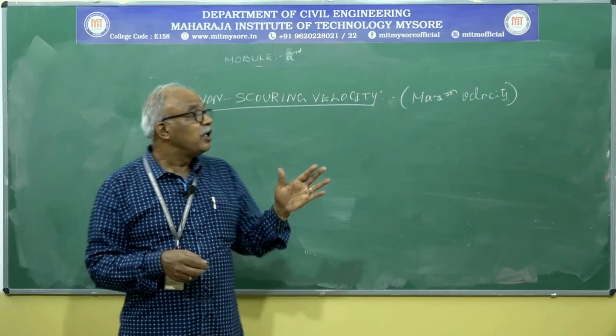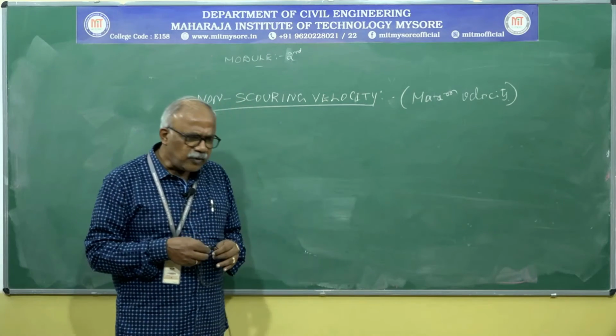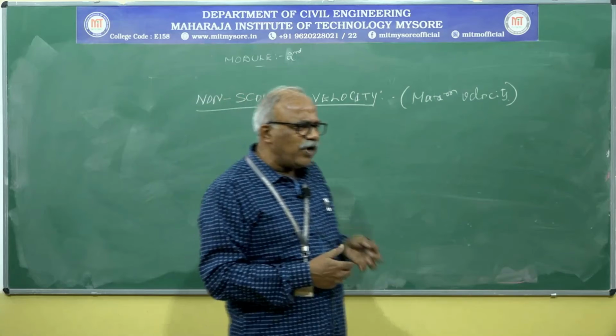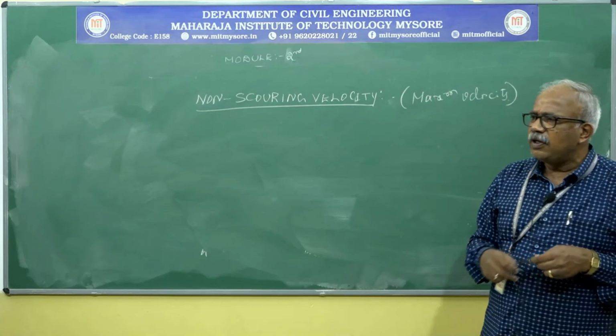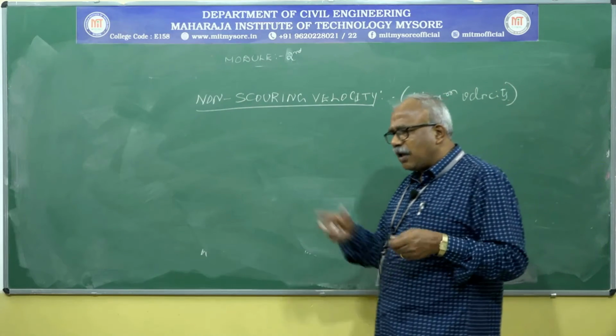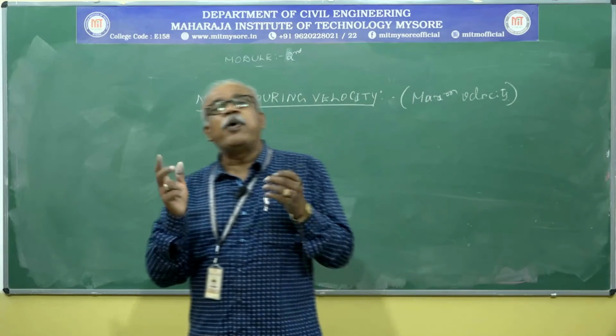abrasion. Even this also, while flowing wastewater in the conduit or a pipe material, as I already mentioned, the wastewater carries some particles.